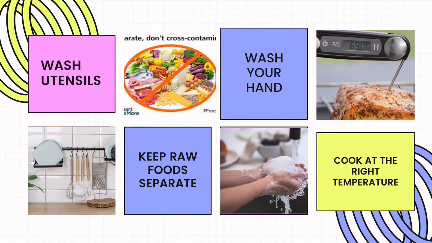Treatment of foodborne illness. First, we need to wash all the utensils after contact with fresh produce or raw meat. Second, we need to keep raw food separate. This includes using separate cutting boards for raw meats and for food such as vegetables and fruit. Third, you need to wash your hands after preparing or eating food, after using the bathroom or changing diapers. Last, you need to cook at the right temperature to ensure the dish is fully cooked.